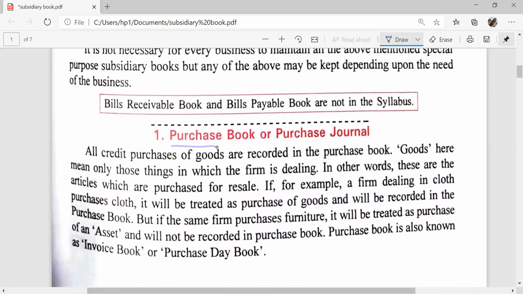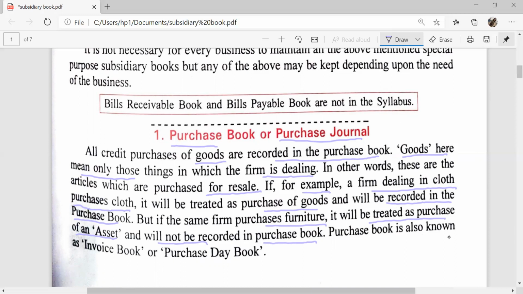Purchase book or purchase journal. All credit purchases of goods are recorded in the purchase book. Goods here means only those things in which the firm is dealing, or the items which are purchased for resale. For example, a firm dealing in clothes purchases clothes. It will be treated as purchase of goods and will be recorded in the purchase book. But if the same firm purchases furniture, it will be treated as purchase of an asset and will not be recorded in the purchase book.